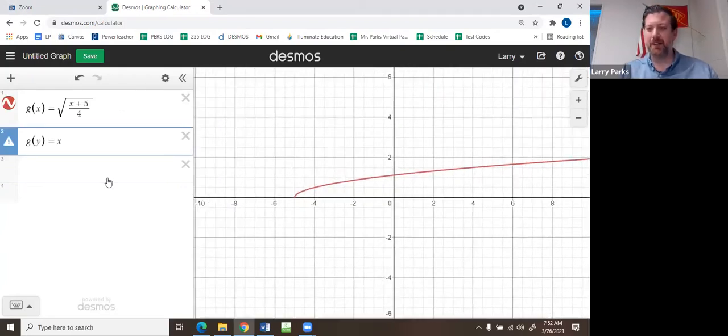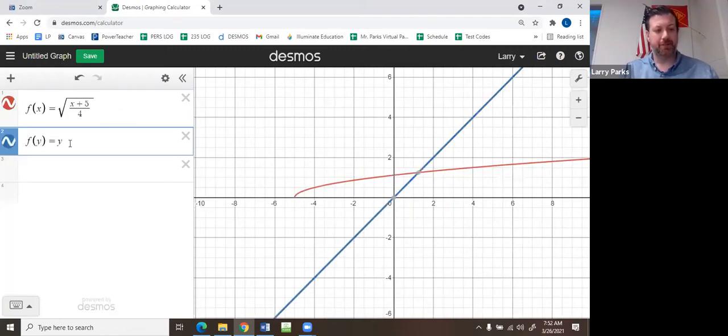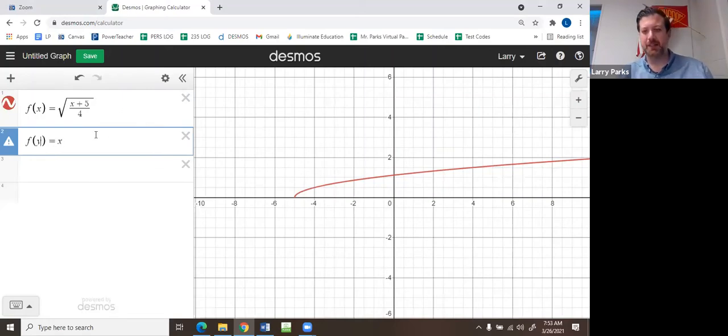Well, I forgot what you type in there now. Does this have to be an F? I can't remember. F of x equals 1. There's a way to type that in to get the inverse, and it's not coming to my brain. Do you guys remember? No?